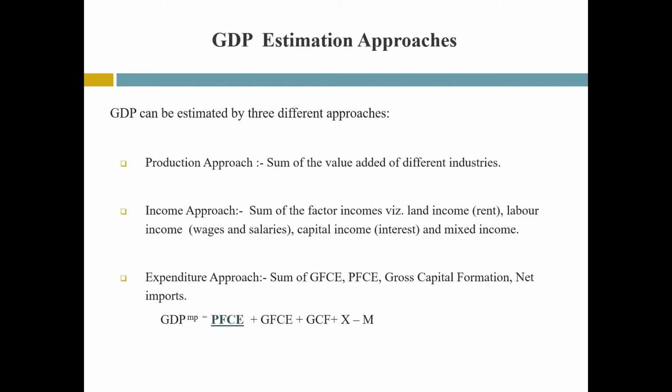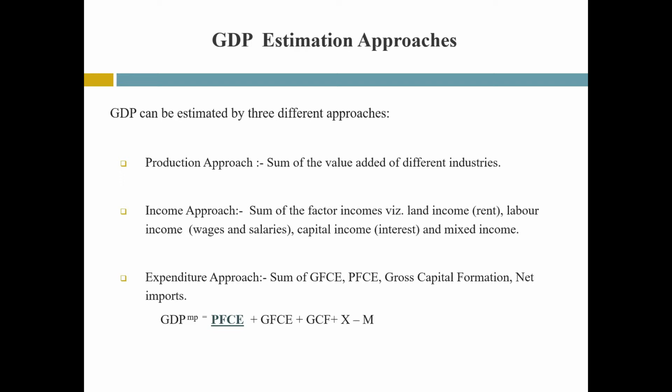In the income approach, GDP is the sum of factor incomes provided by the factors of production for their participation in the production process. By factor income, we mean compensation of employees in the form of wages and labor, interest for the capital invested, rent against land used by producers in the production process, and profit or mixed income earned by entrepreneurs.